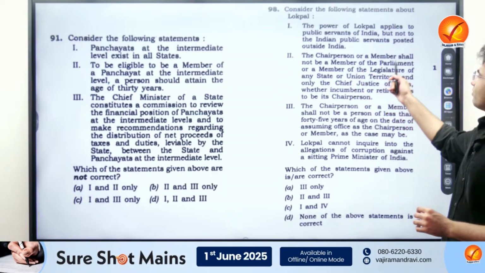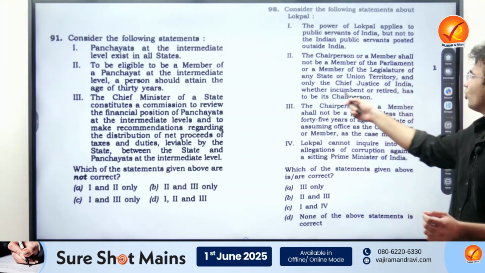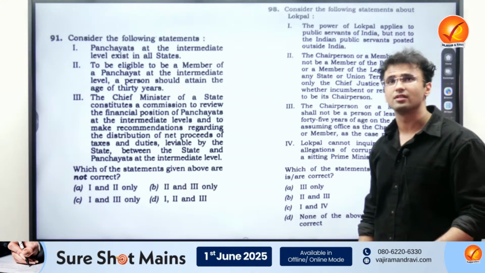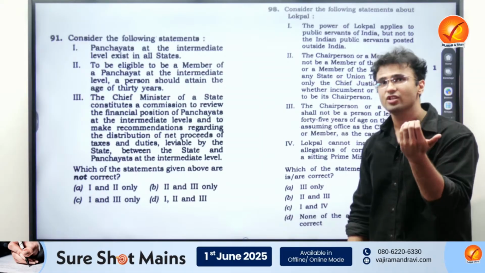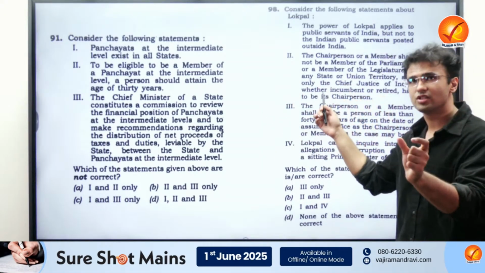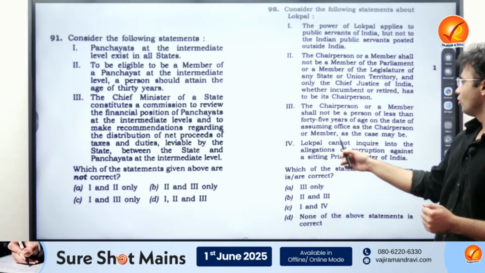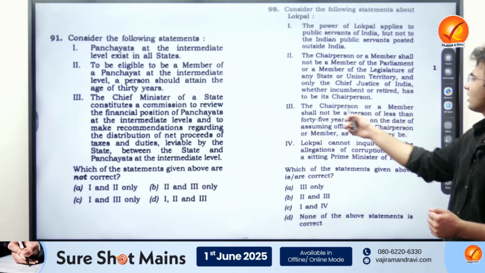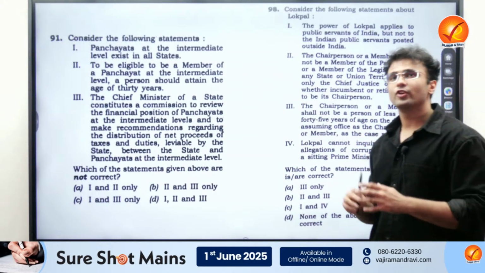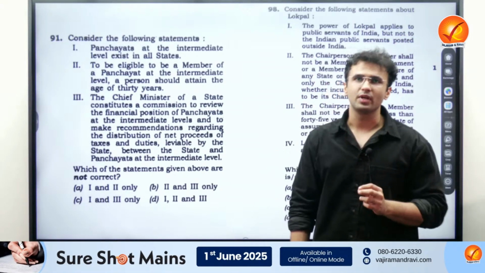The chairperson or a member shall not be a member of Parliament, and that's true, by the way. But here it says that only the Chief Justice of India, whether incumbent or retired, has to be its chairperson. Here, the word is only. Any judge of the Supreme Court can also become chairperson. The condition is not just a CJI; any judge of the Supreme Court can hold that position. So this is the correct statement about the Lokpal chairperson, and you can easily go for the third option by elimination.